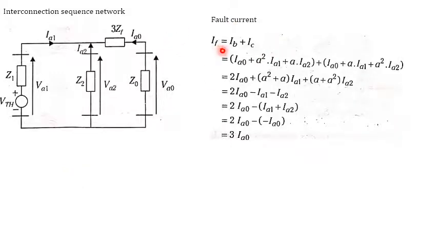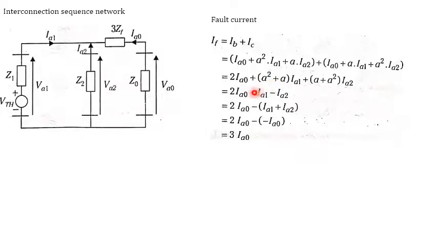IF is equal to IB plus IC. IB is IA0 plus A square IA1 plus A into IA2, and IC is IA0 plus A into IA1 plus A square into IA2. So here IA0 is 2 times IA0, and the A square and A are multiplied with IA1 and likewise IA2. We know that 1 plus A plus A square is equal to 0.